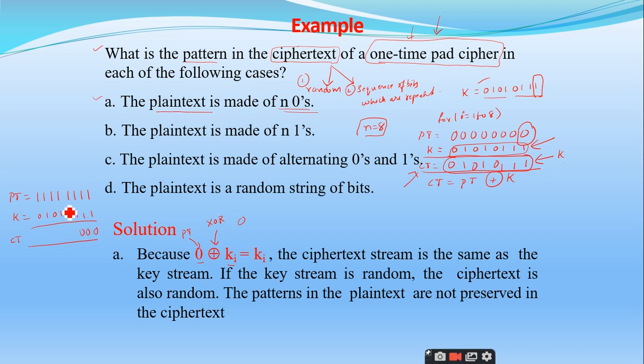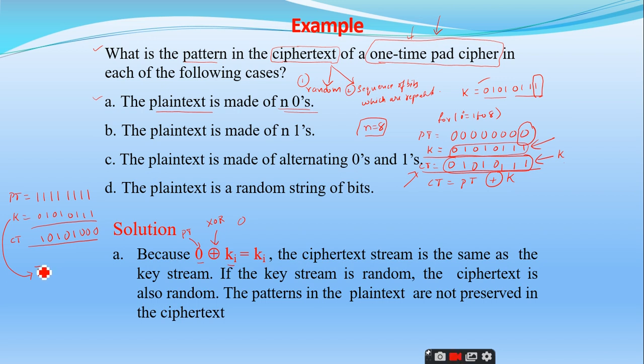0 0 0, it is 1, this is 0, and this is 1, this is 0, and this is 1, right? Is it clear? So if you observe the ciphertext carefully, it is nothing but the complement of k. What do you mean by complement? K complement is given like this.